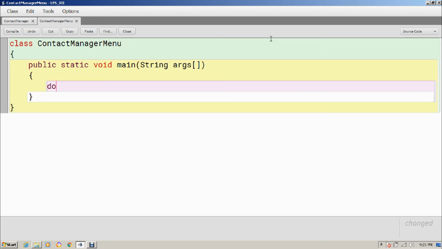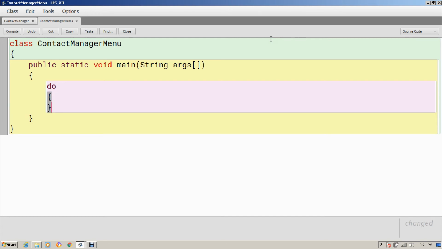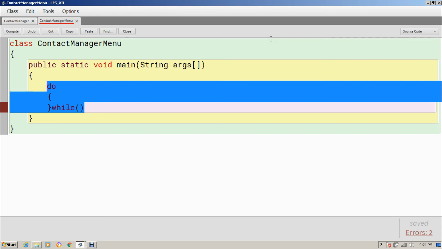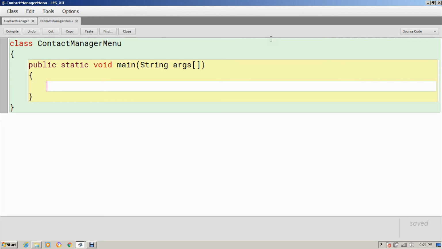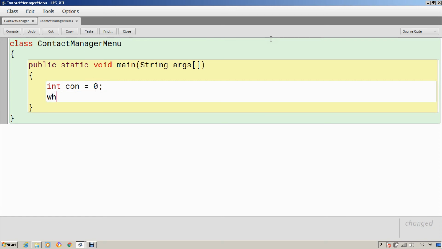So I'm going to create a loop so that this menu can be shown again and again. And okay, let's do it with while. So I'm creating a con variable storing 0 into it, and here I'm giving the condition while con is equals to 0.